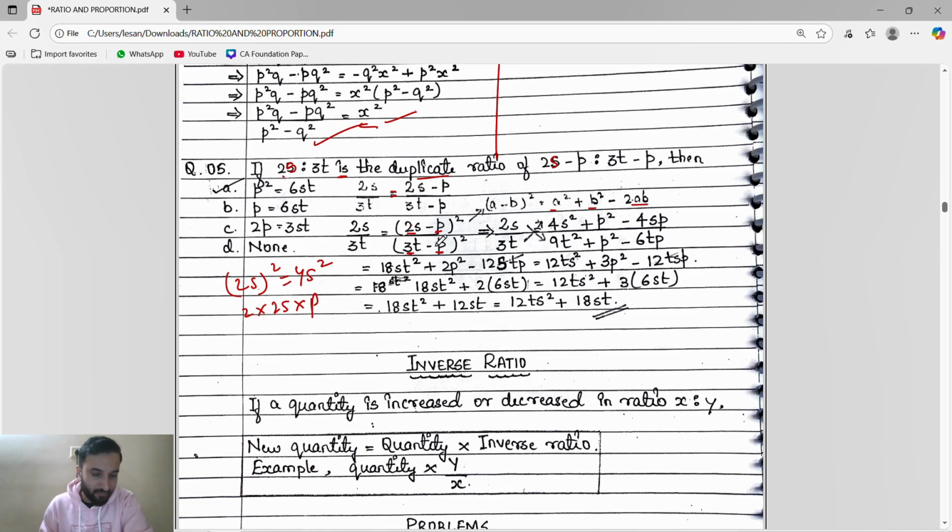Then the same we will do for this, 3t square. (3t) square means 9t square, plus p square, minus 6tp, that is 2ab: 2a is 3t, b is p, so 6tp. When you get it like this, we will do the cross multiplication. So 2s will multiply with this, then with this, then with this. Same, 3t will multiply with this, and then this. So 9 into 2 is 18st square, then 2sp square.